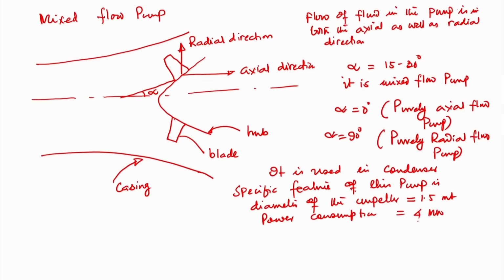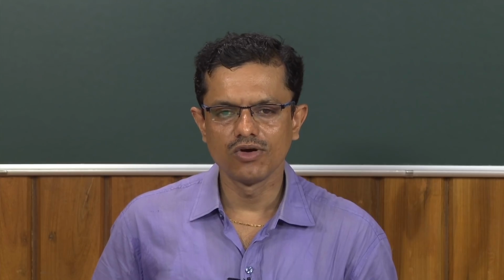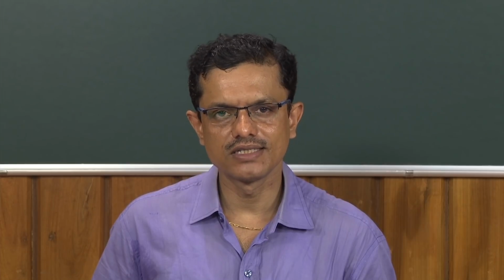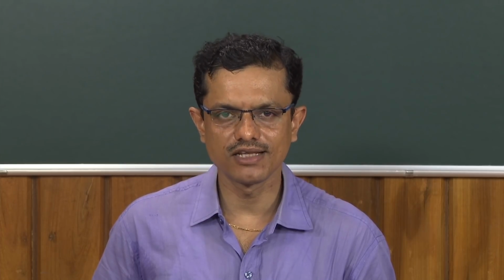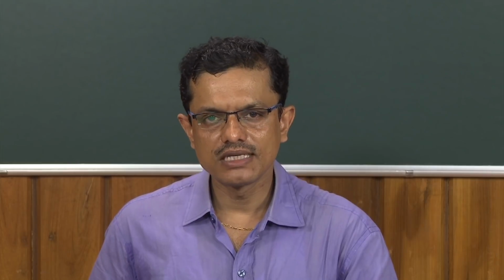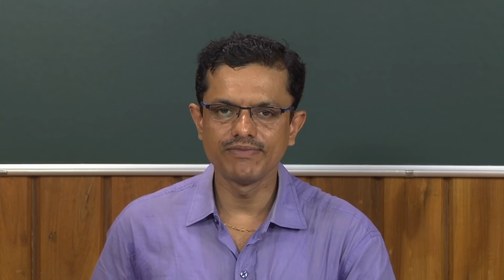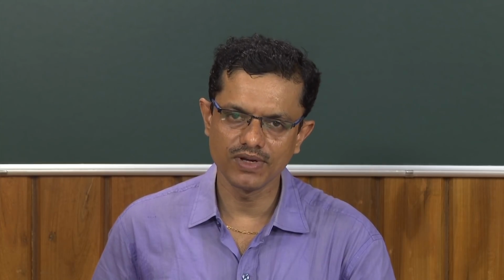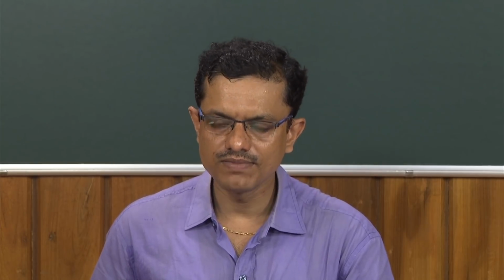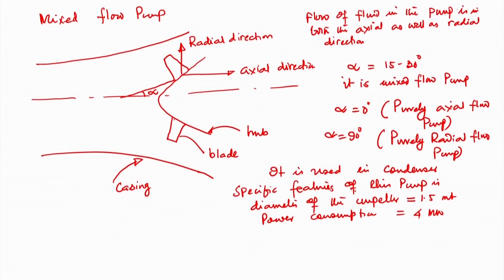So it is used as a condenser cooling water duty pump. It has two components of flow, one in the radial direction, another in the axial direction. We have drawn a schematic of the blades, impeller, and hub. This alpha typically varies from 15 to 30 degrees for the mixed flow pump. The specific features of this pump are that the diameter of the impeller is 1.5 meters and power consumption is 4 megawatts.